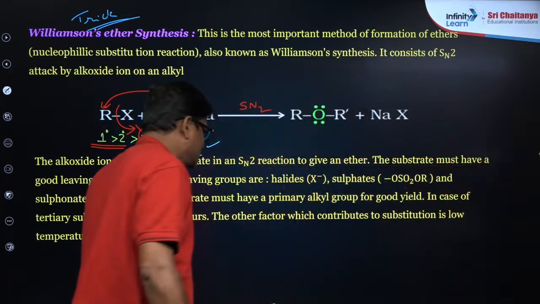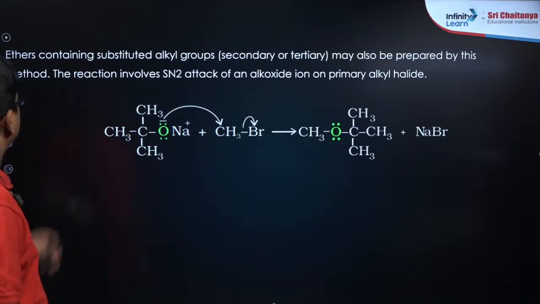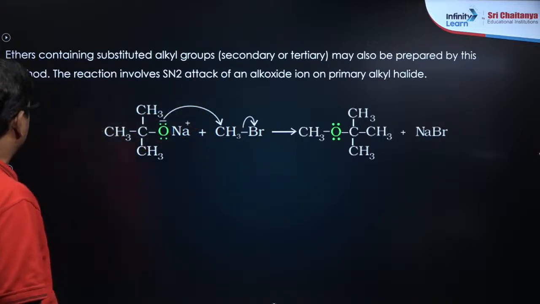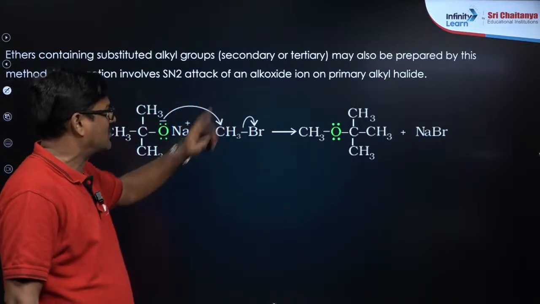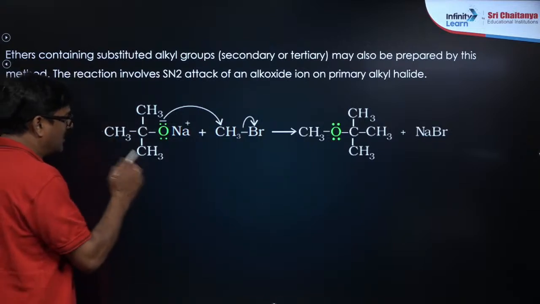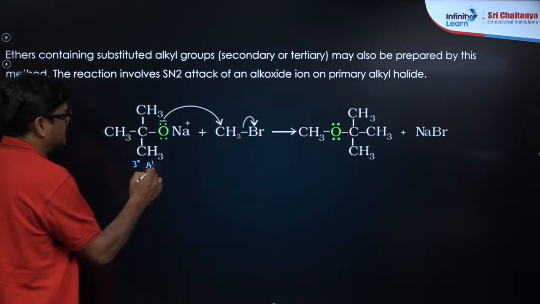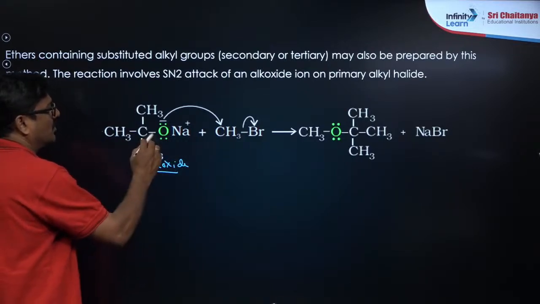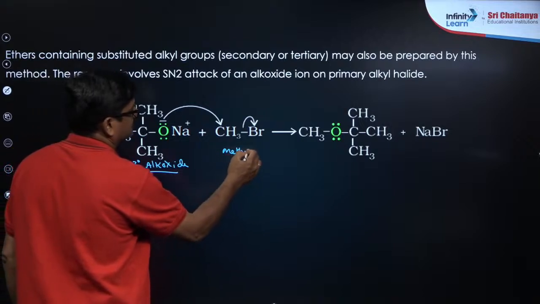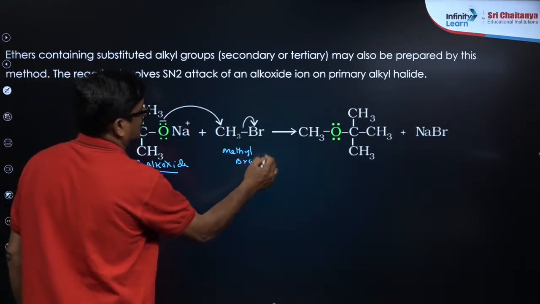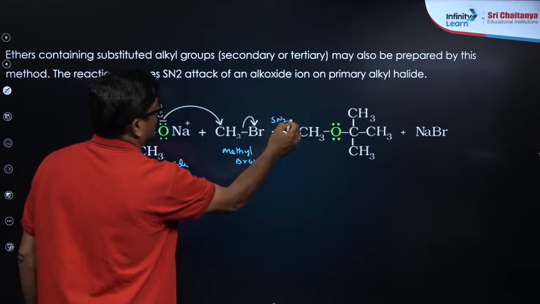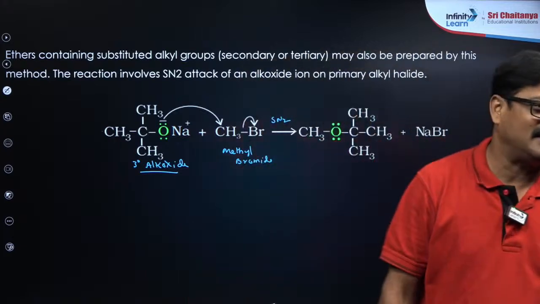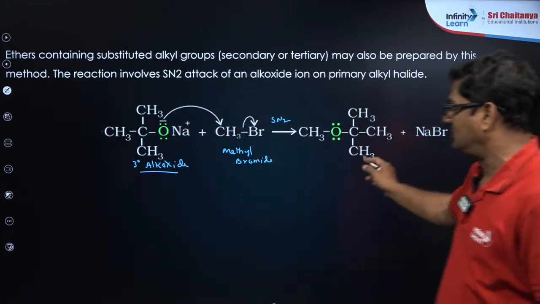Right. So ethers containing substituted alkyl groups, secondary or tertiary, may also be prepared by this method, but the reaction involves SN2 attack of an alkoxide on a primary alkyl halide. If you take tertiary alkoxide, which is a good nucleophile or a base, and react it with methyl bromide, SN2 attack will happen. So tertiary butyl methyl ether is formed.